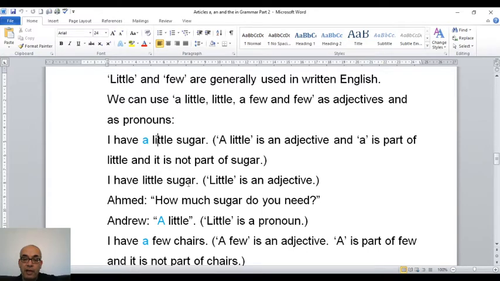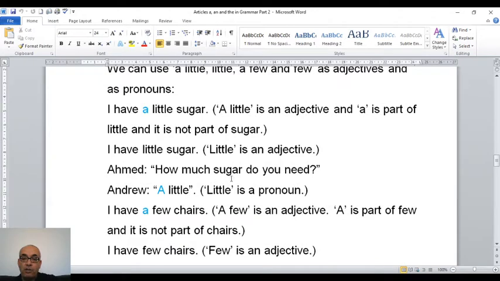I have little sugar. "Little" is an adjective, again, before sugar. How much sugar do you need? Ahmed, how much sugar do you need? Andrew: A little. "Little" is a pronoun. What does it mean? I don't use any noun after "little." So if I use "little" and then a noun, this means "little" is an adjective. Very good. But if you say "a little" and you stop, it means "a little" is a pronoun.